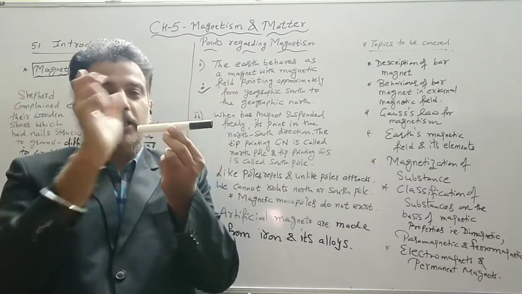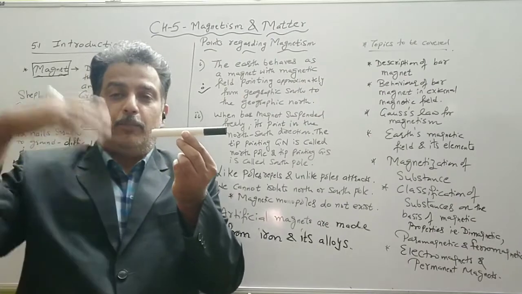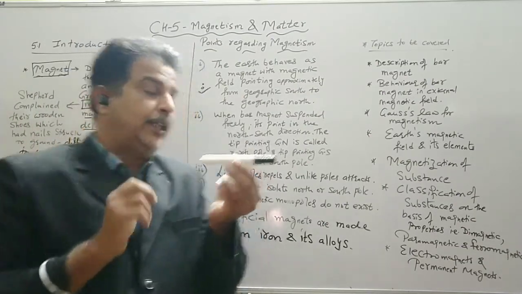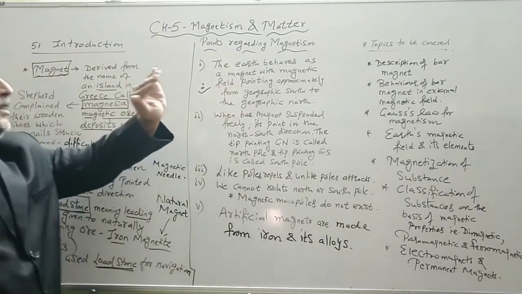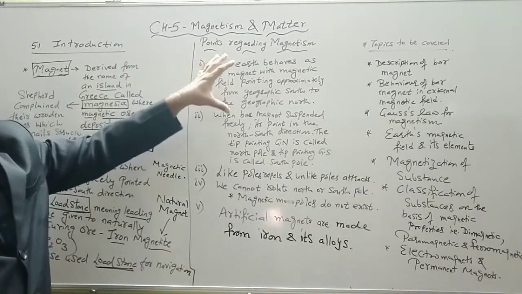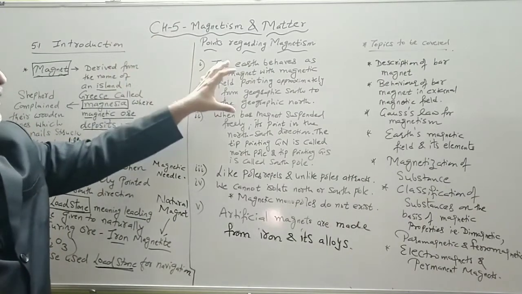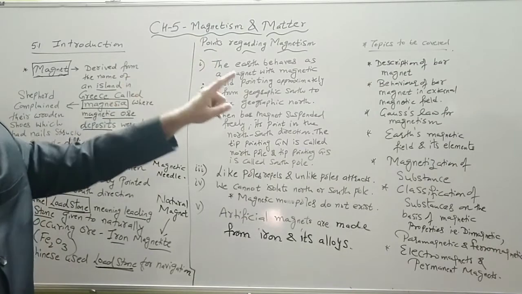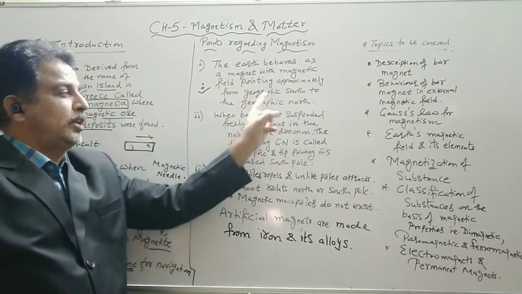It means this north is attracted by some opposite polarity and this south is attracted by opposite polarity. So we will study that the behavior of the earth is like a magnet, and its magnetic field will be from geographic south to geographic north.